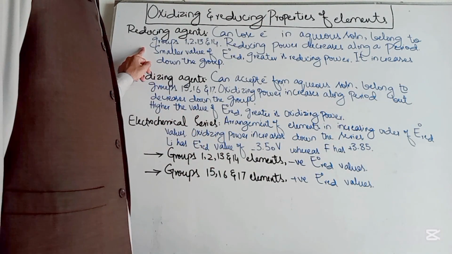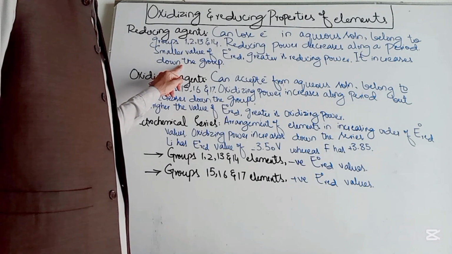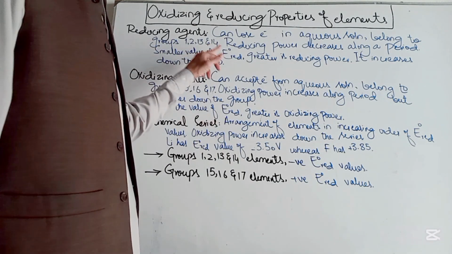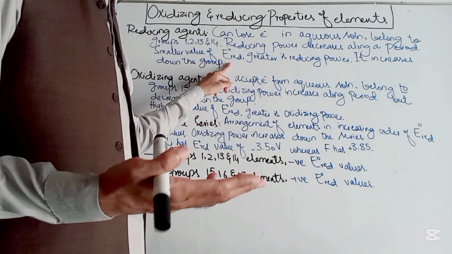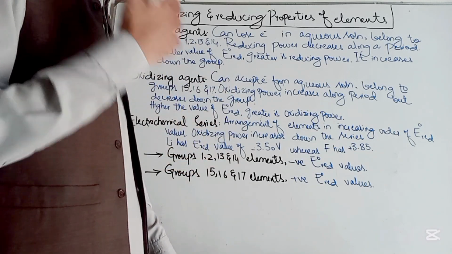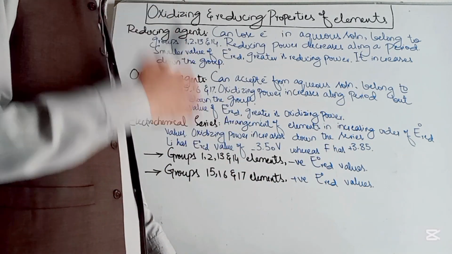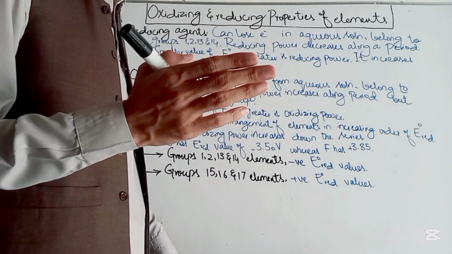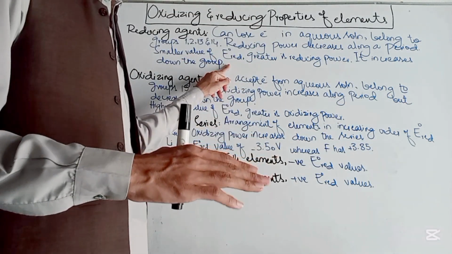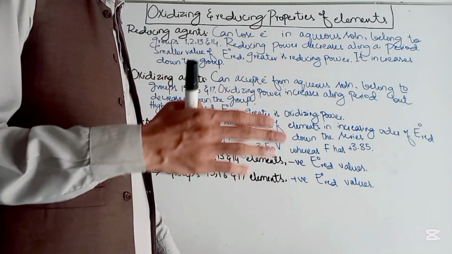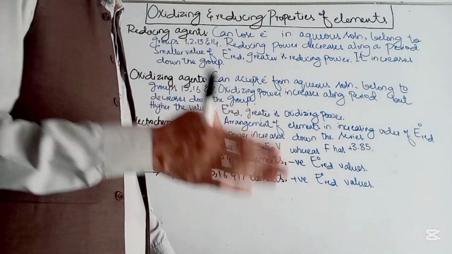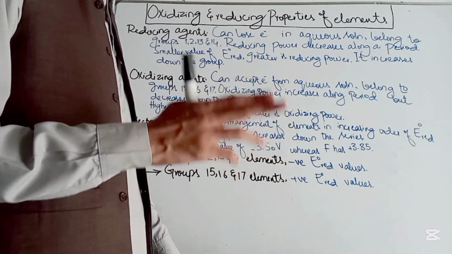They belong to groups 1, 2, 13 and 14, because these elements are mostly metals, and metals have a tendency to lose their electrons. They can donate their electrons to something else. So they are themselves oxidized and the other species that accepts the electrons is reduced. So they can act as reducing agents.